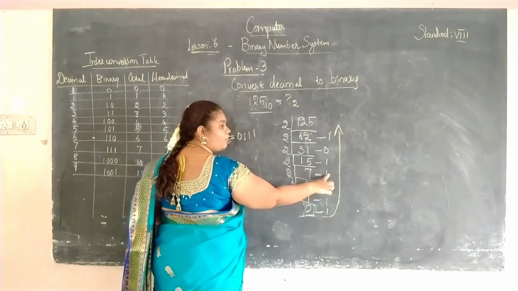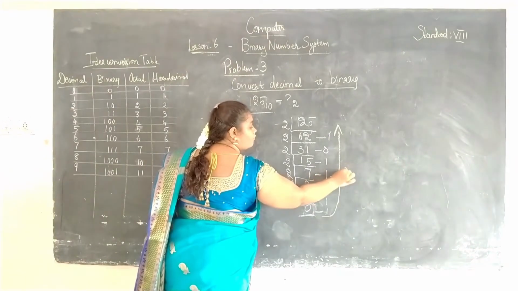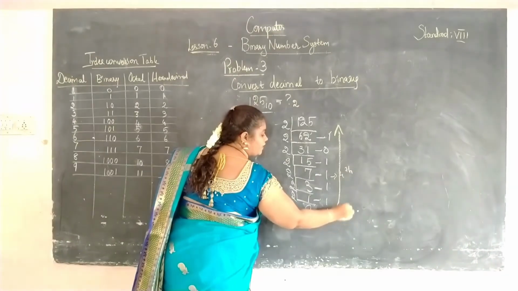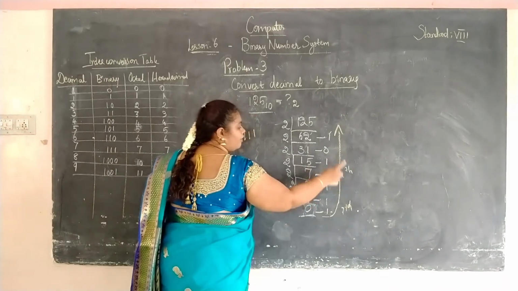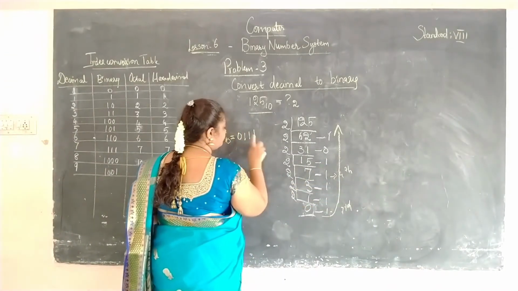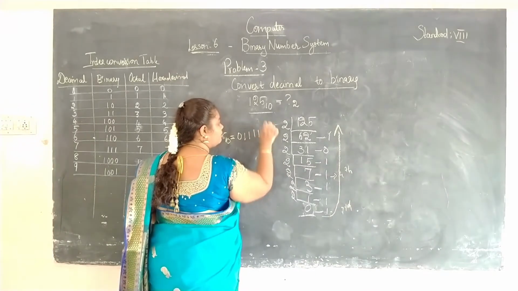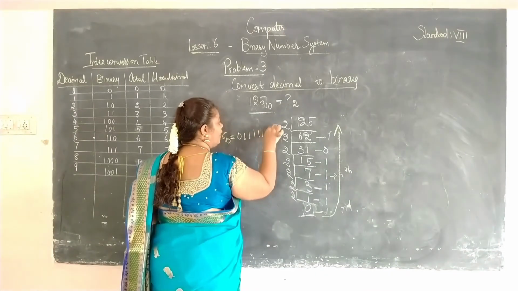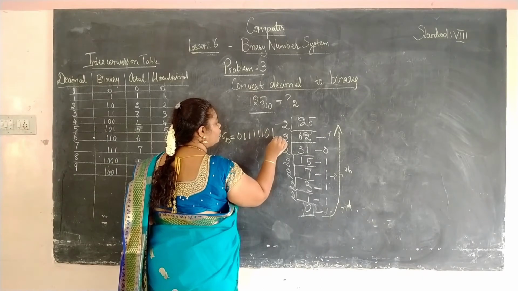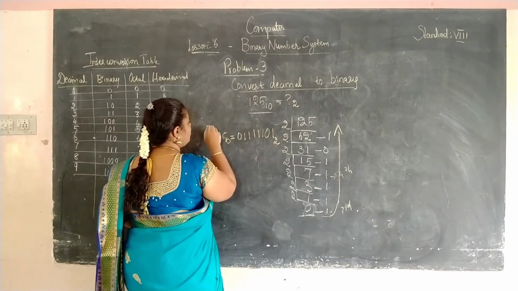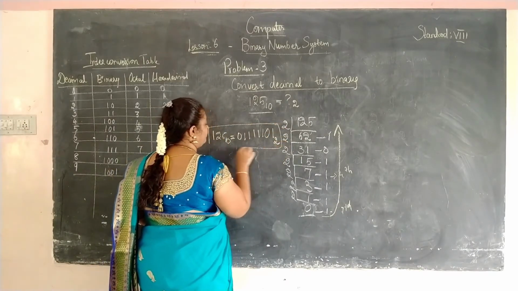Now I am going to write the 4th place, 3rd place, 0 and 1 to the base of 2. So this is your answer.